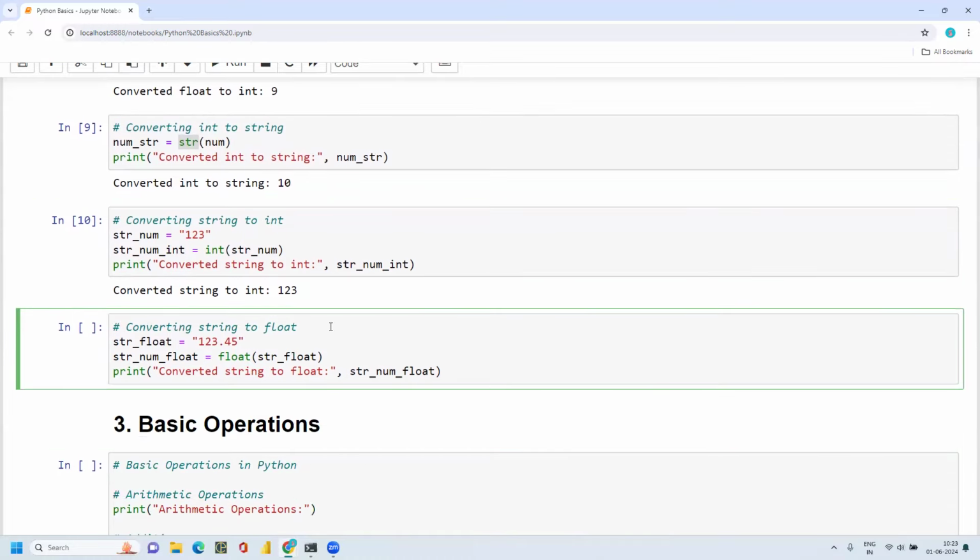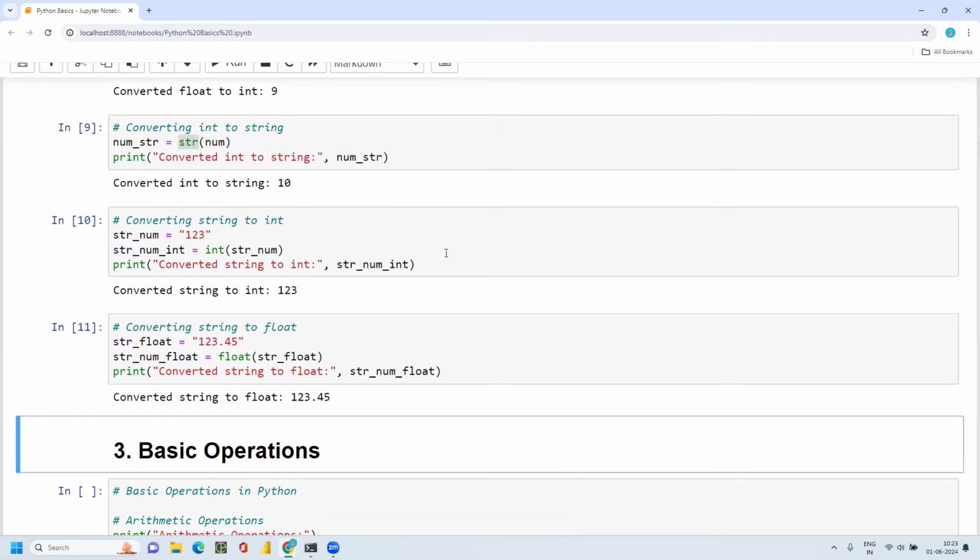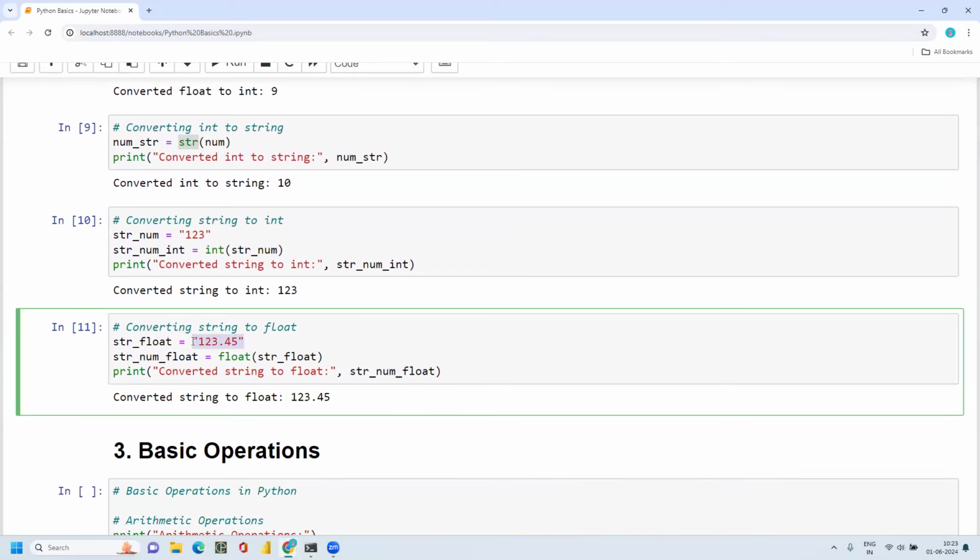And this is an example where we can convert a string to float. I have this number inside the double quotes, then I'm converting this string to float. Same as I explained earlier, when we are working on larger data sets, if we have any number with a decimal which is in a string format, I have to convert it to a float. That is where we can use the function float. Anything you want to convert, put float, then that number or string. If you want to convert it to integer, then int. And if you want to convert it to string, then str of that number.